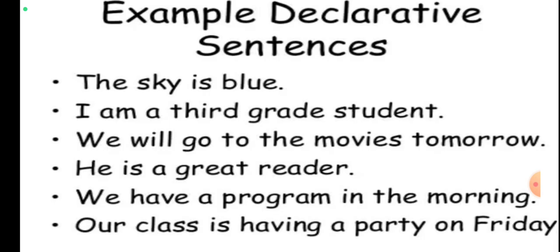Affirmative assertive sentences express positive meaning. For example, I like to eat apples. Here I am telling you something positive. There is no negation, nothing negative.